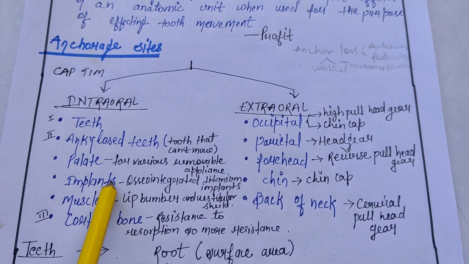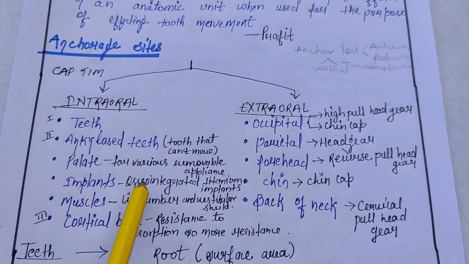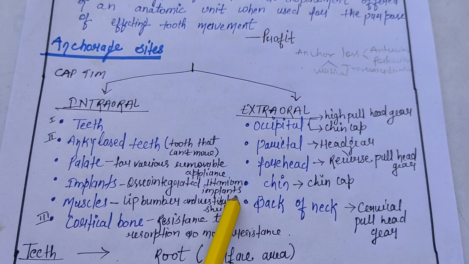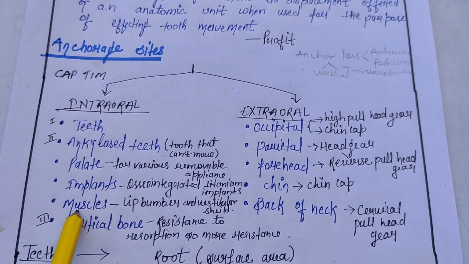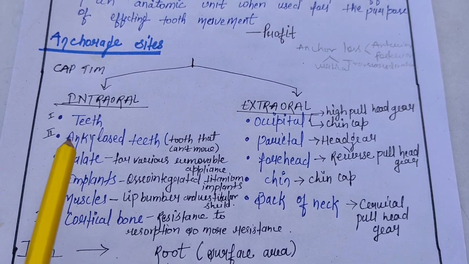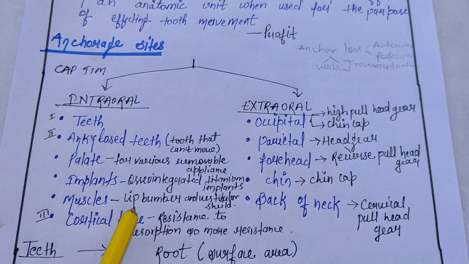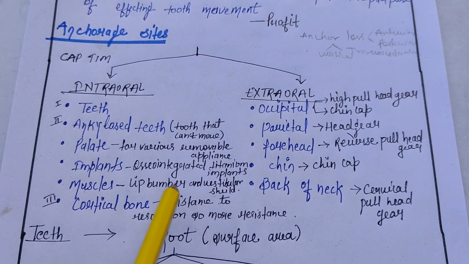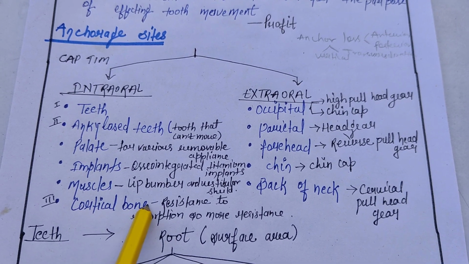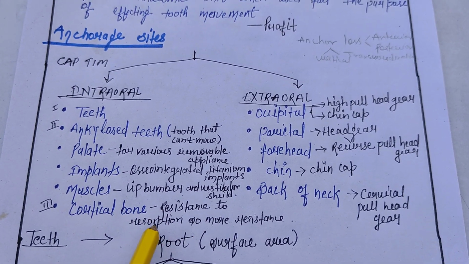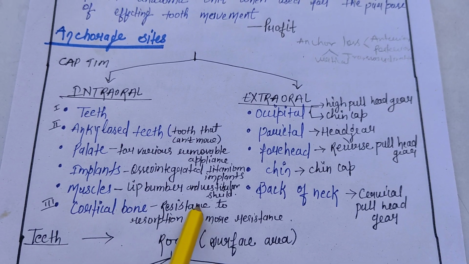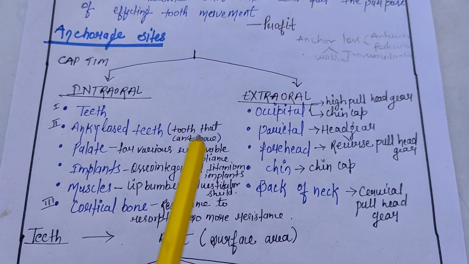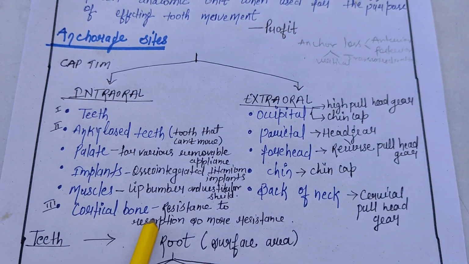Implants, like osseointegrated titanium implants, can be used too. Next, muscle can act as an anchorage site in the lip bumper and also in the vestibular shield. Cortical bone is bone resistant to resorption, so more resistance is gained from cortical bone.